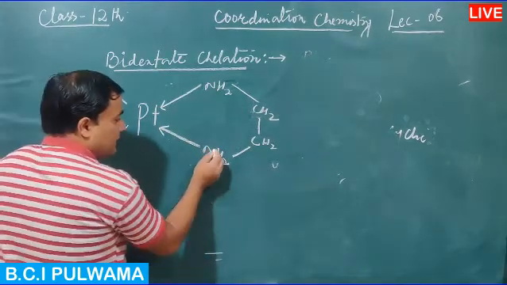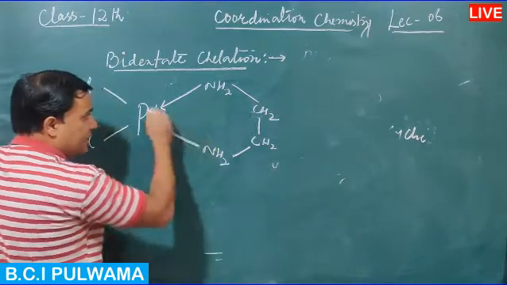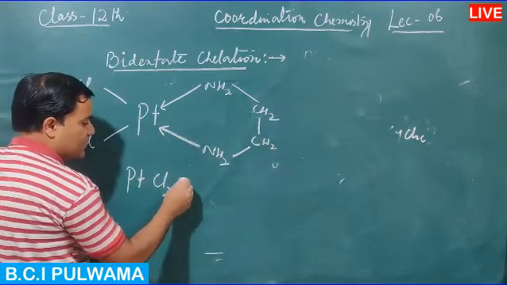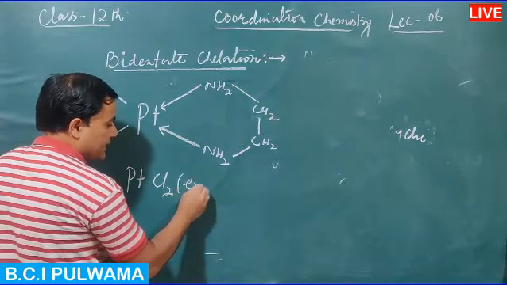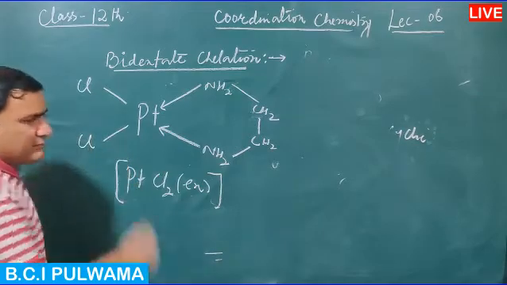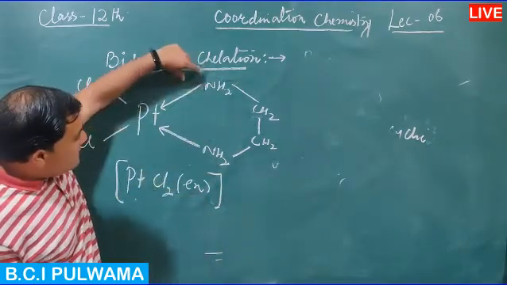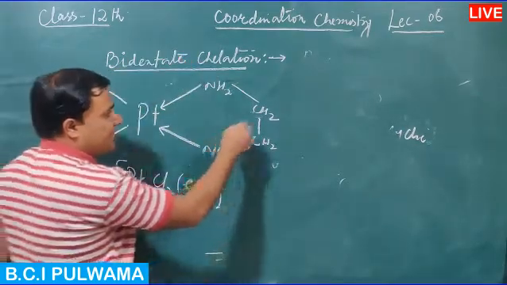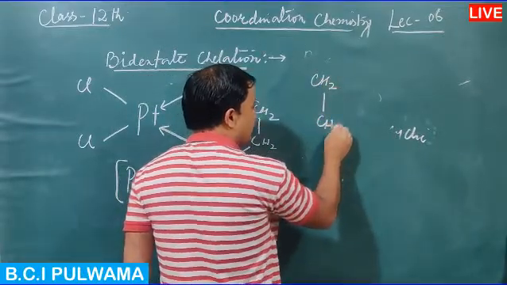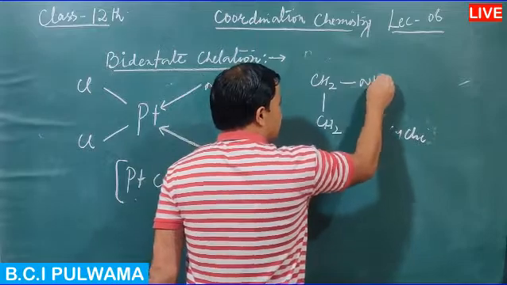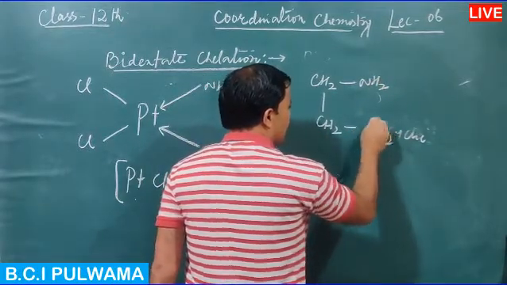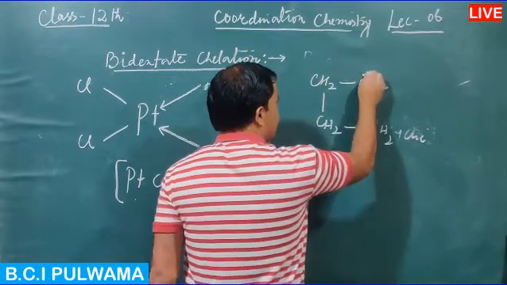You can choose ligand, use complexes most. The complex is PtCl2 and then ethane 1,2 diamine. In each complex, a single ligand, one ligand. If you notice, it is CH2 and CH2, and the ligand is ethane 1,2 diamine. Ethane 1,2 diamine has two nitrogens, each with a lone pair of electrons.